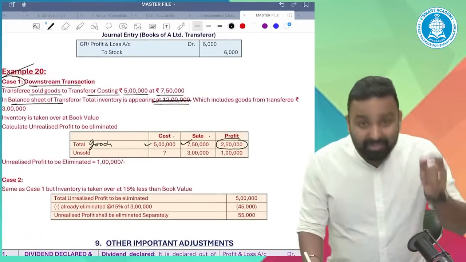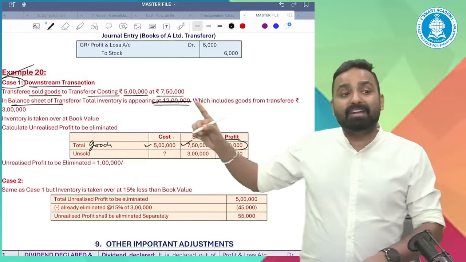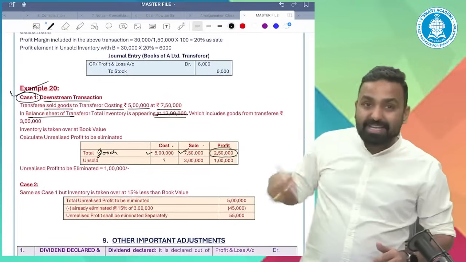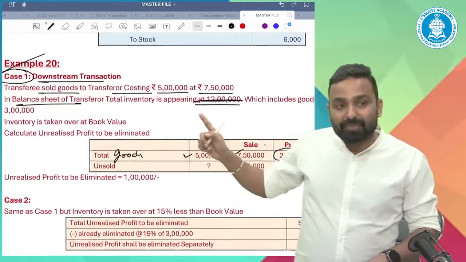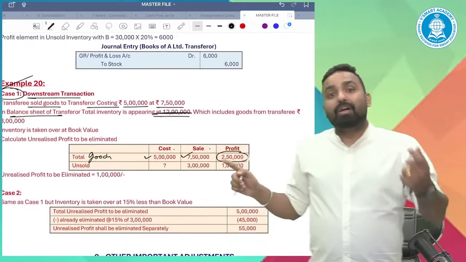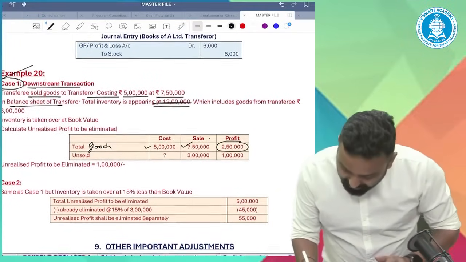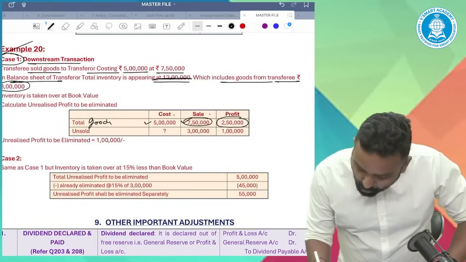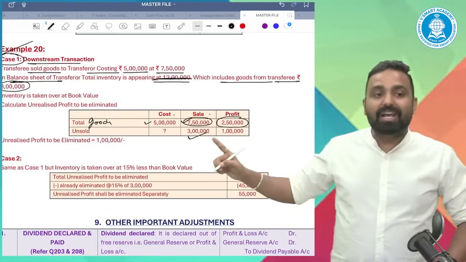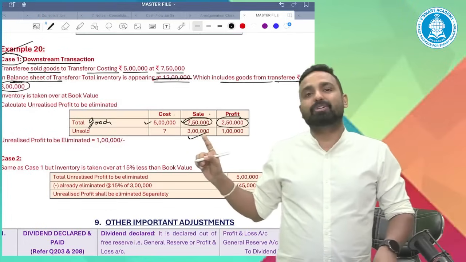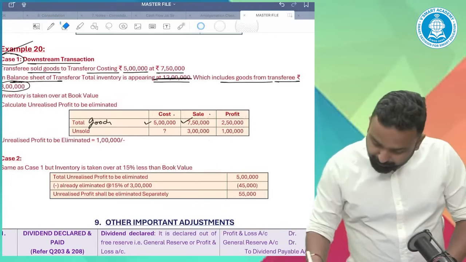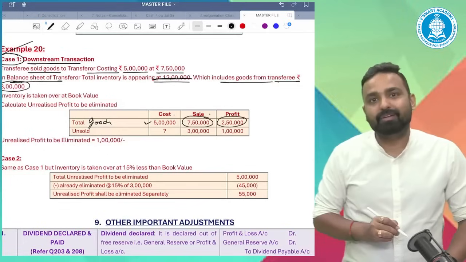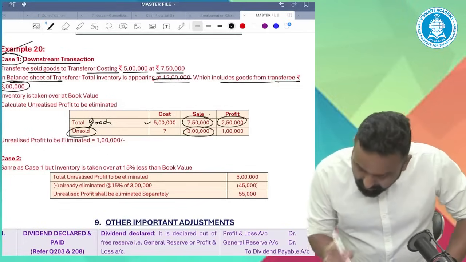Don't look at this. We need to actually check how much inventory was from the transferee. Transferor has total inventory of 12 lakh, but out of which how much inventory came from transferee? The goods from transferee were 3 lakh. So total inventory sold 750, out of which we still have 3 lakh rupees of inventory. So tell me, overall sale was 750, overall profit was 250, but unsold item was 3 lakh.